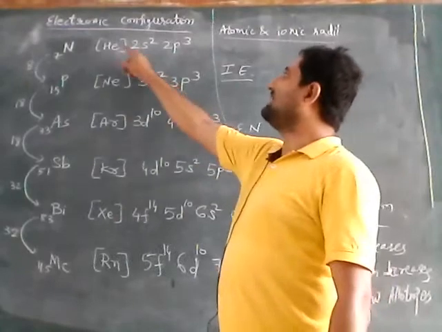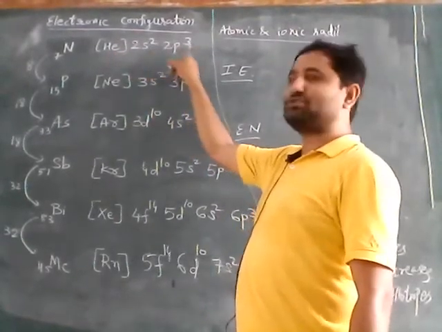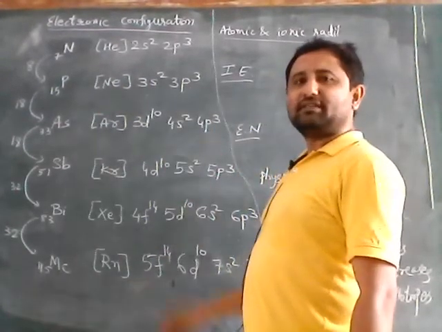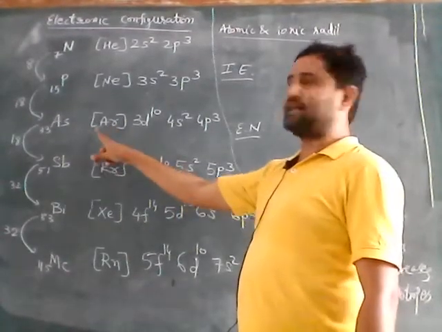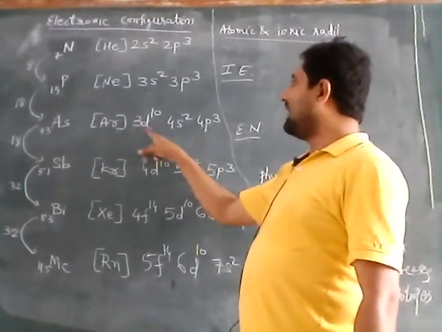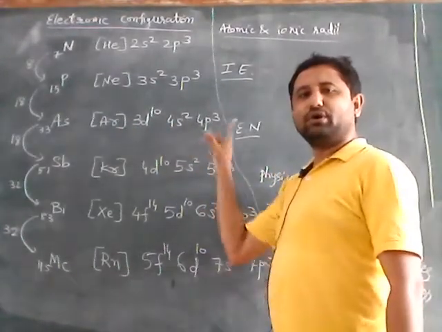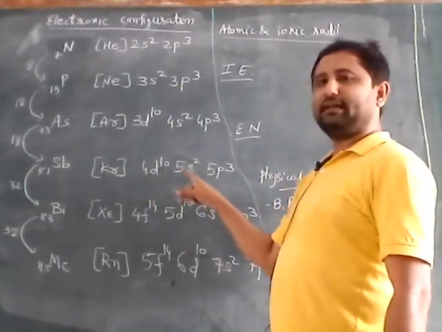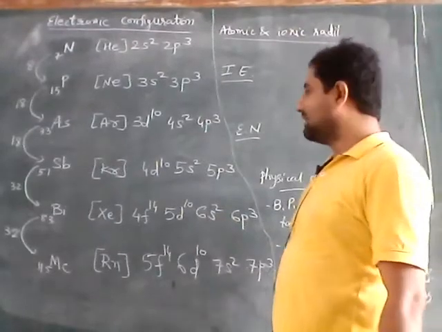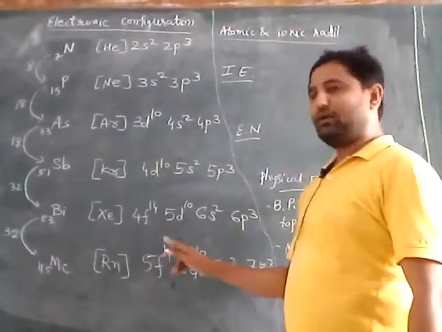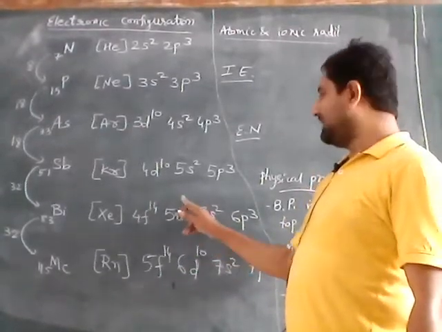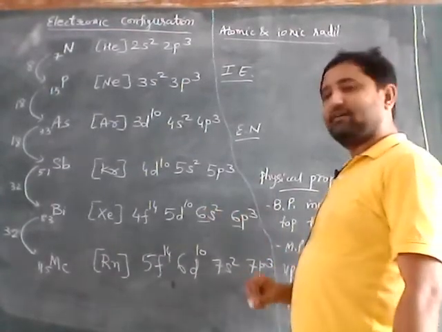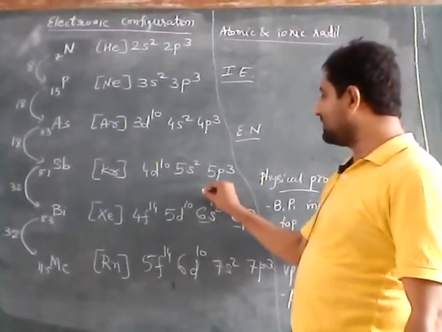In case of nitrogen, the electronic configuration is helium 2s2 2p3. In case of phosphorus, neon 3s2 3p3. In case of arsenic, argon 3d10 4s2 4p3. In case of antimony, krypton 4d10 5s2 5p3. In case of bismuth, xenon 4f14 5d10 6s2 6p3.